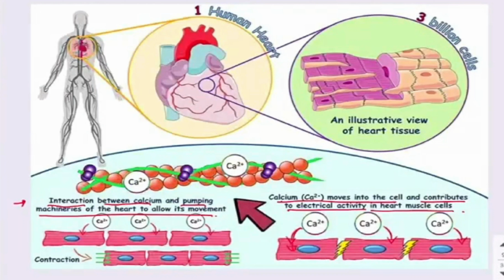Next is the types of minerals. There are 2 types of minerals present in the food. One is macro minerals and another is micro minerals. So which minerals come in these 2 categories? We'll see.